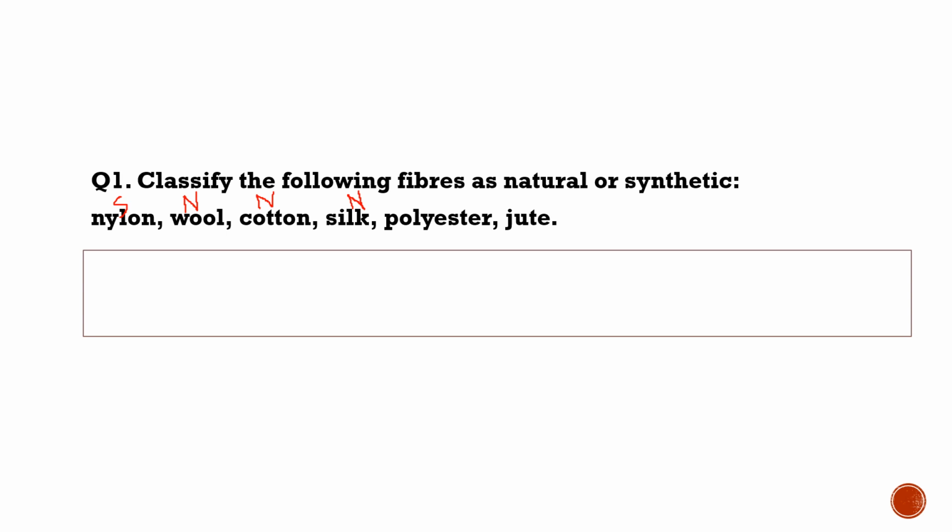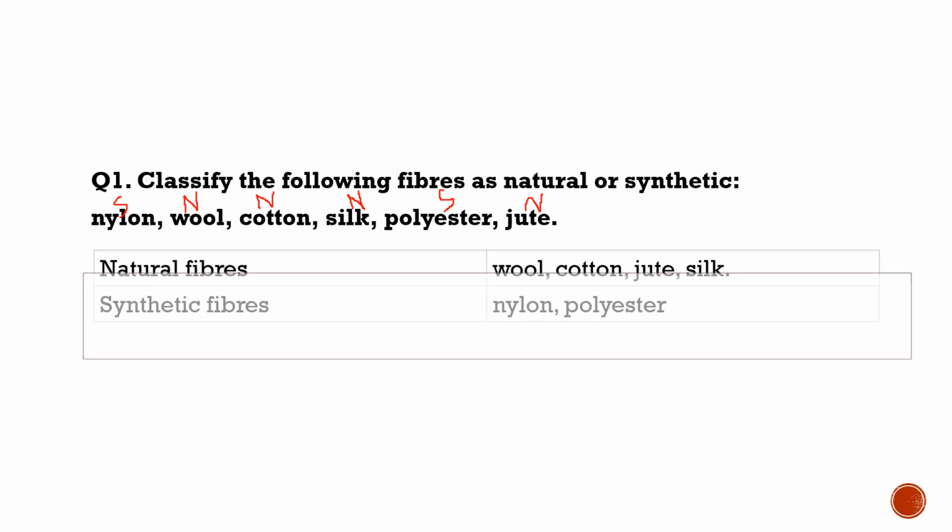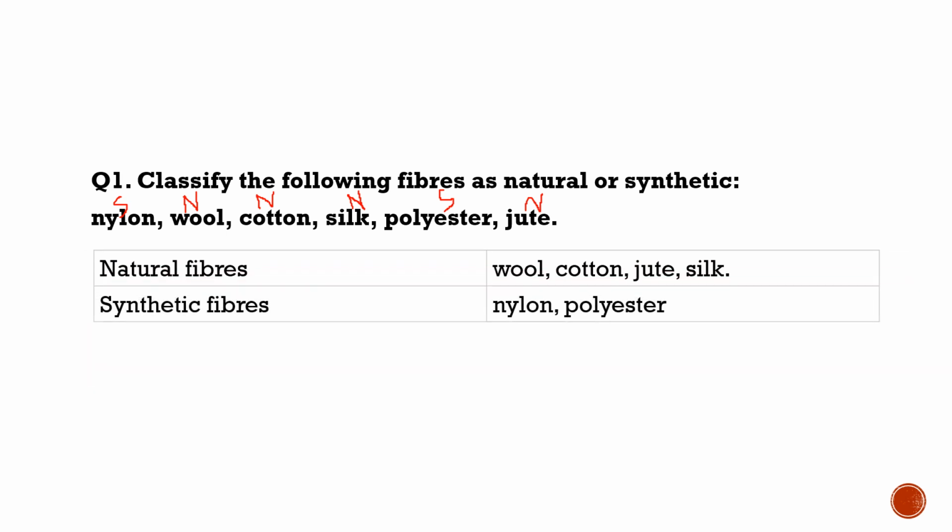Polyester is of course a synthetic fiber because it is prepared in a factory, or it is man-made. And jute is again a natural fiber, and it is obtained from the stem of the jute plant. So this is the answer: wool, cotton, jute and silk are natural fibers, and nylon and polyester are synthetic fibers.